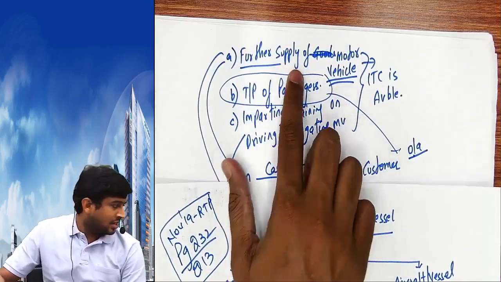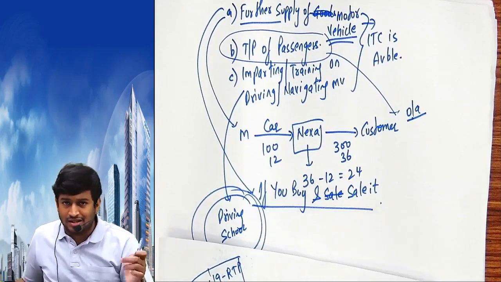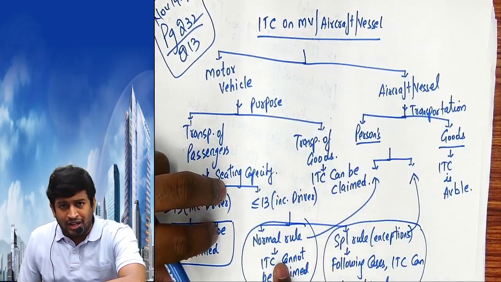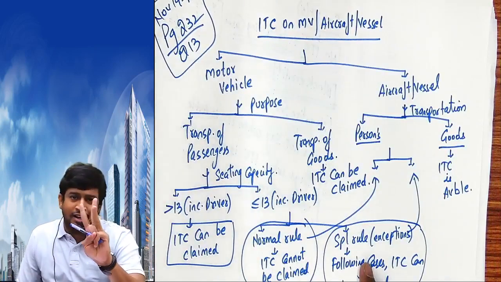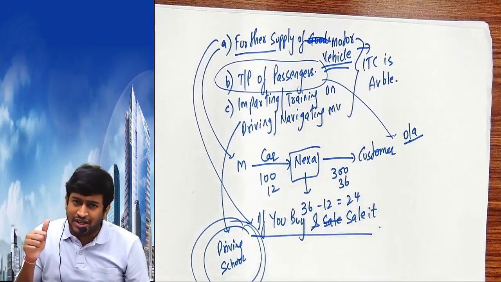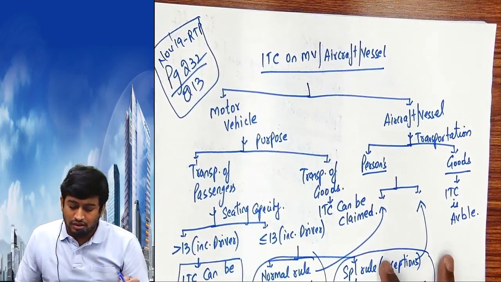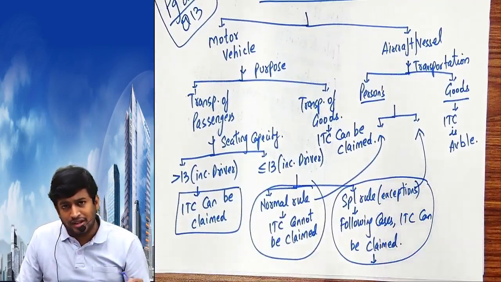Is it further supply of motor vehicles? Did he buy for sale purpose? Yes. Normally you cannot claim, but special cases में 3 में you can claim, and the problem gives a special case. So answer is yes, you can claim input tax credit.